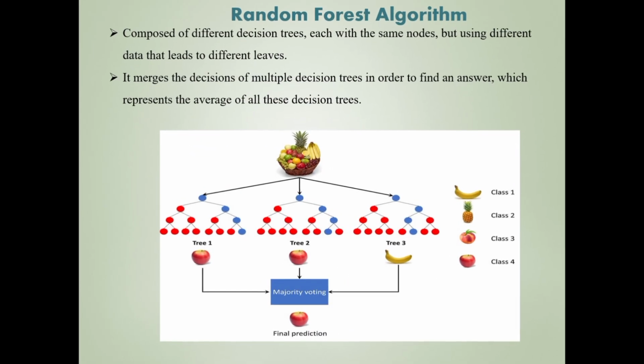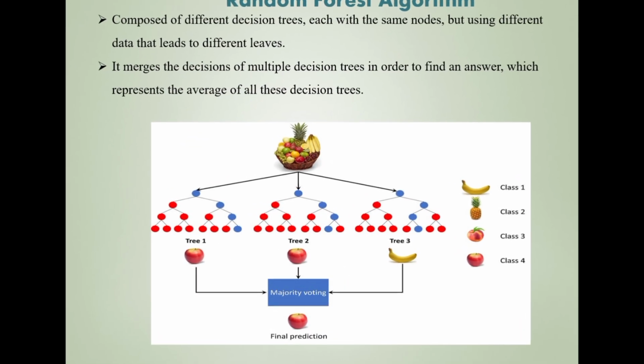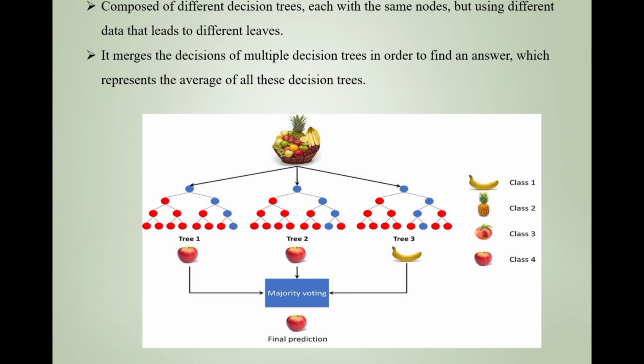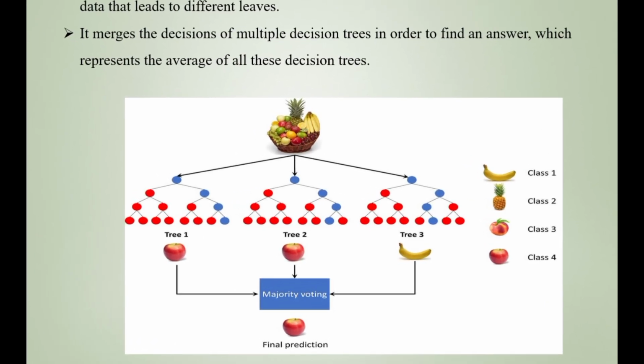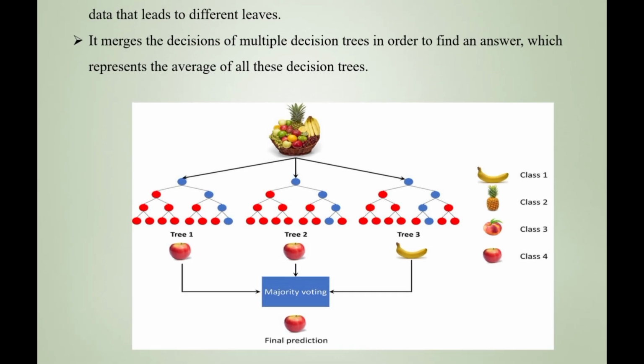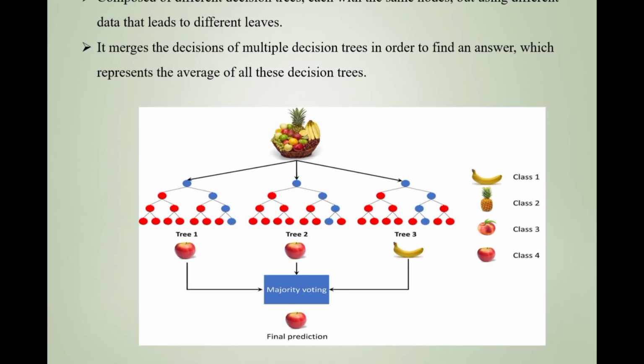Okay, so random forest is a collection of many decision trees. It is an advanced version of a decision tree. Here data is provided. In the first decision tree, a particular object is predicted as apple. In tree 2 it is predicted as apple. In tree 3 it is predicted as banana. With the majority voting system, the final prediction is apple.